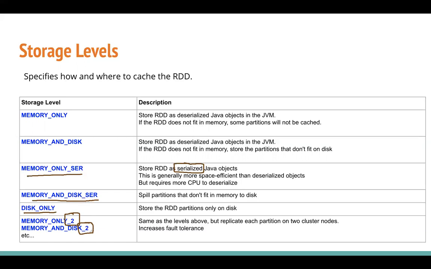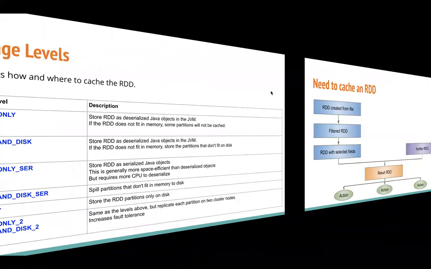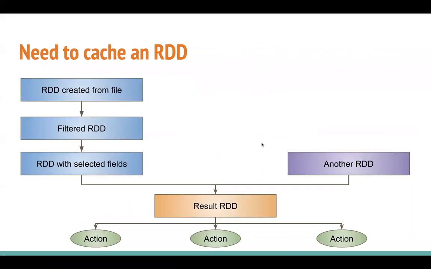So the moment you see _2 towards the end of the storage level, it means you want to keep a duplicate copy of that partition cache on some other distinct machine. Let's try to get ahead and talk about what to cache. Remember, caching has a higher memory footprint, so try to cache only those fields as well as only those records which are going to benefit your application.